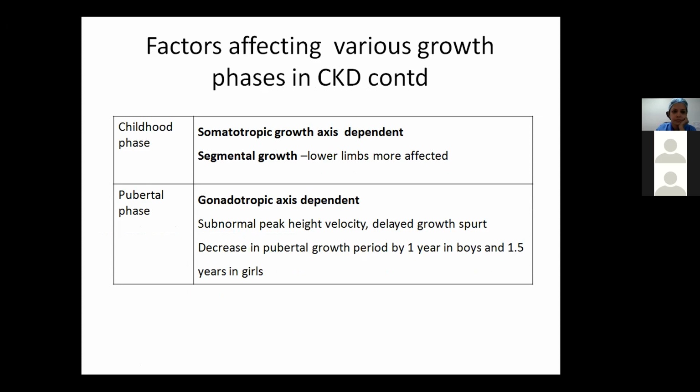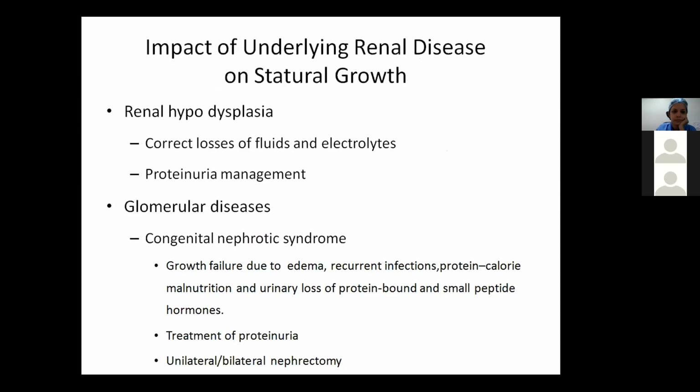Pubertal phase is gonadotropic axis dependent. And here we see that there is subnormal peak height velocity, delayed growth spurt, and delayed growth period. Now, some specific diseases, renal hypodysplasia. Here the growth is affected at the early stage because the patients go into CKD at an earlier stage.